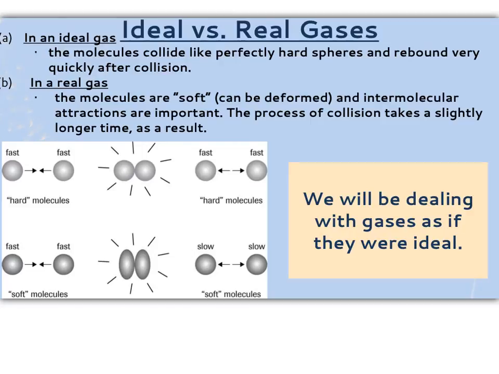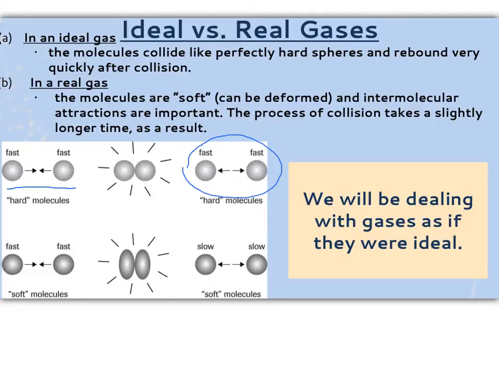So the first diagram here is showing what it would look like for a collision in an ideal gas. Remember, a collision has to happen in order for reactions to occur. So in an ideal gas, you can picture the gas molecules looking kind of like marbles. They are going to move towards each other very fast. When they crash into each other, they are going to not change shape at all. And when they rebound away from each other, they're going to go very fast. They're not losing any speed, and they're not changing shape at all.